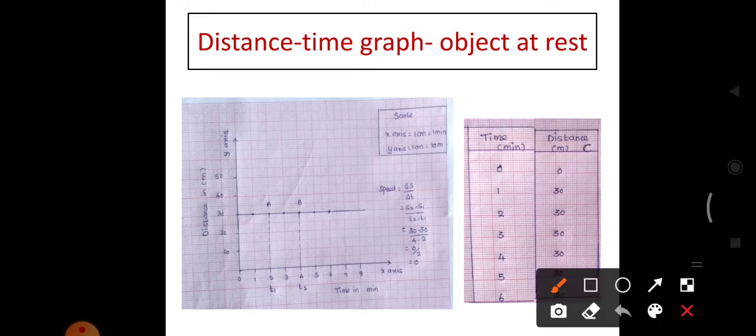From this we can find the speed of the object. Here I have not mentioned finding the speed from this point to that point. But in your examination they will ask to find the speed between the point 3 to 4, which means you have to choose the point 3 here and 4. So you draw the perpendicular line to the x-axis from the 3 and also 4. Then the y-axis.